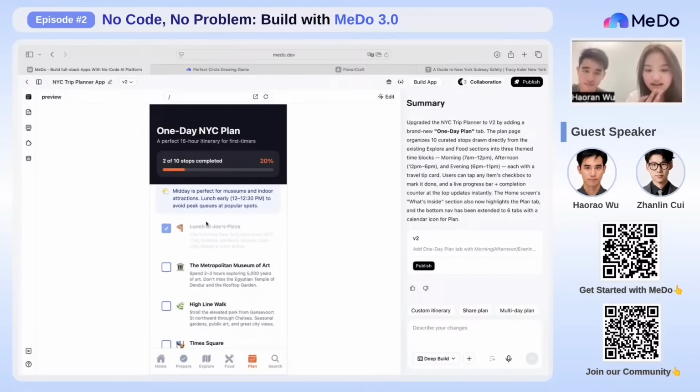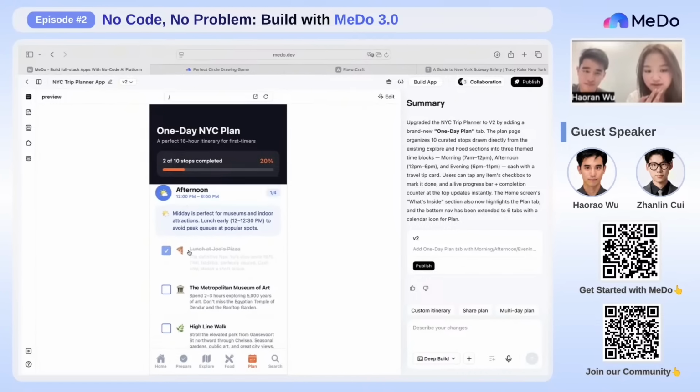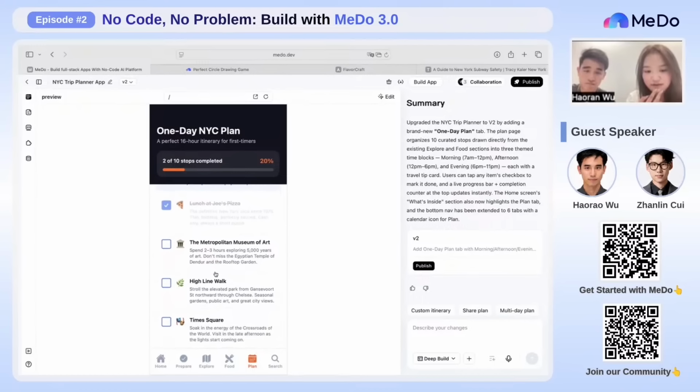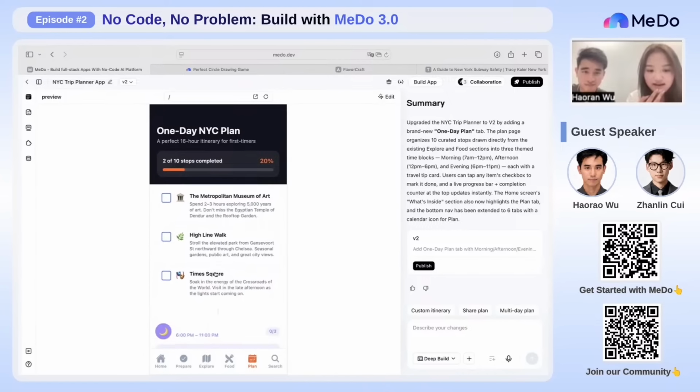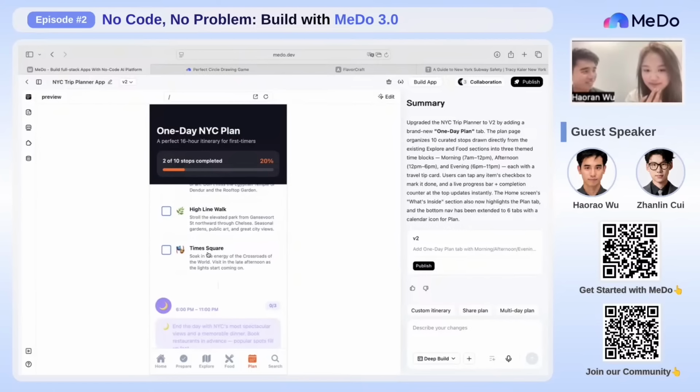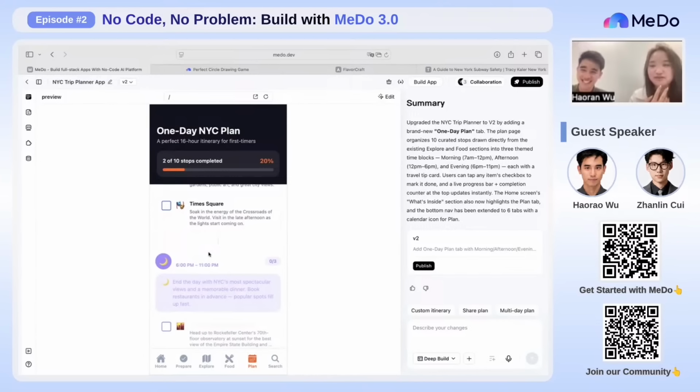Afternoon. This app scheduled the pizza for us. Okay, great. Metropolitan Museum. Times Square. Times Square is always the prettiest during sunset, so you can see the city view along with the sunshine. It makes you feel like you're standing in the middle of the earth. Wow, it's amazing, but it's going to be crowded, isn't it? True. It's always crowded, even at midnight.